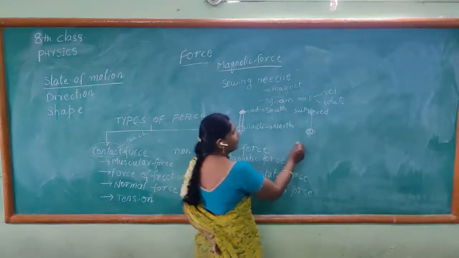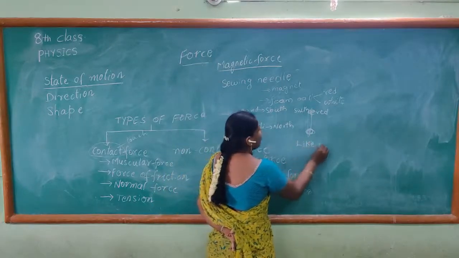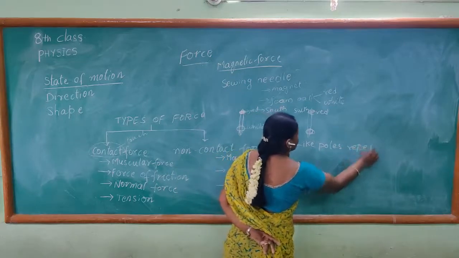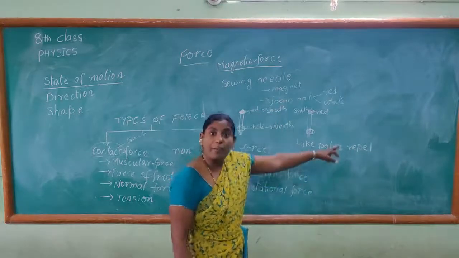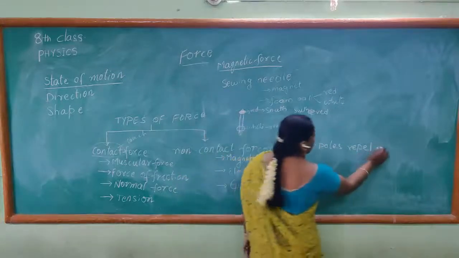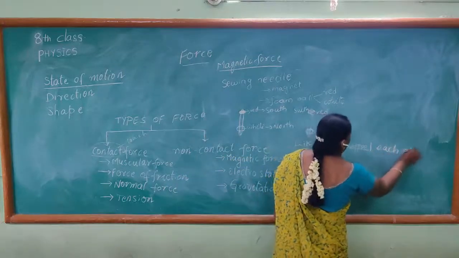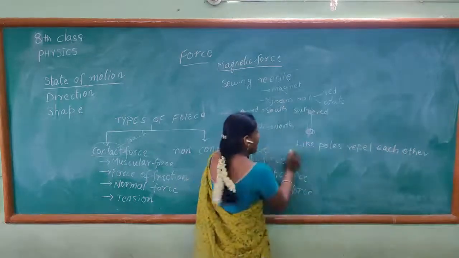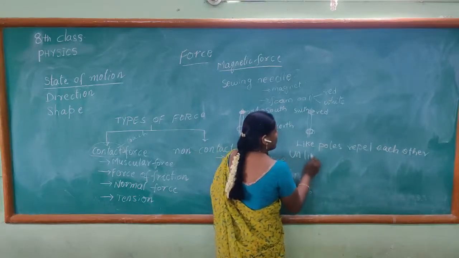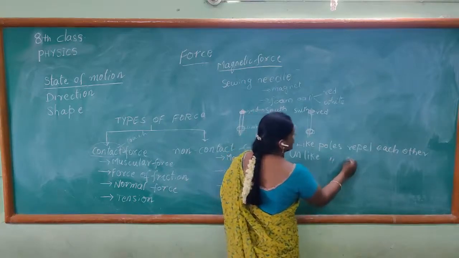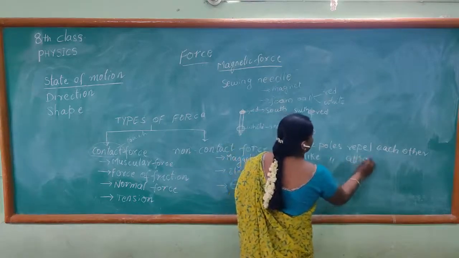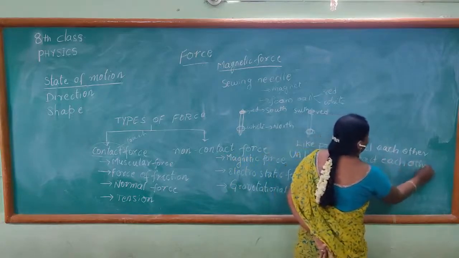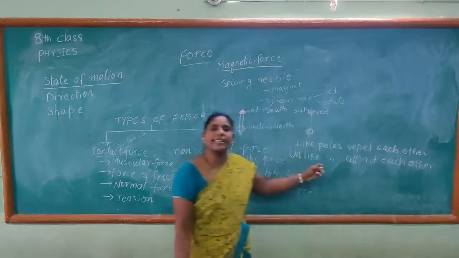So by this experiment we observe that like poles repel each other, unlike poles attract each other.